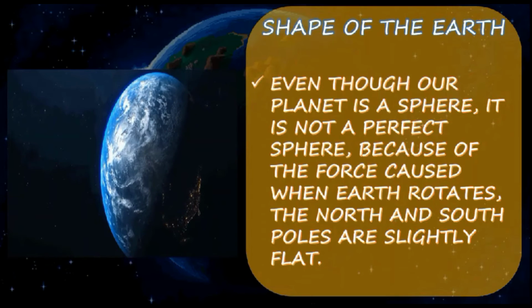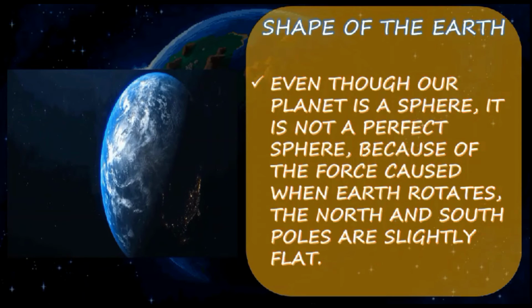Next, the shape of the earth. Now we are moving to the shape of the earth. Even though our planet is a sphere, it is not a perfect sphere because of the force. Why are we saying that it's not a perfect sphere? Because of the force, we can't say that it is a perfect sphere in shape. It will be slightly flat.